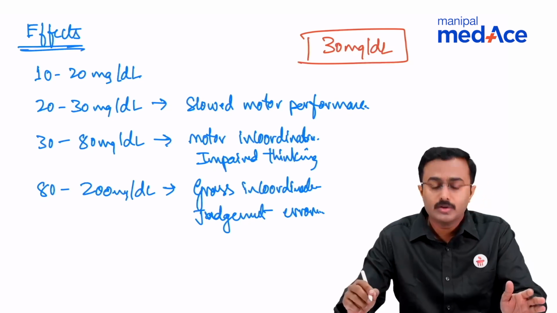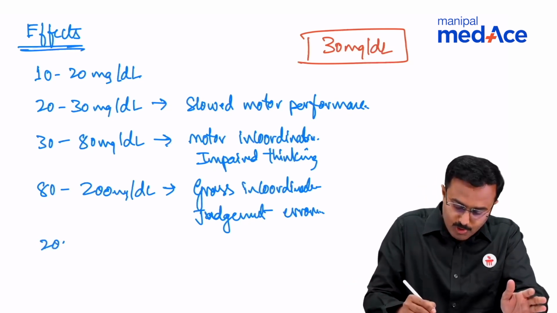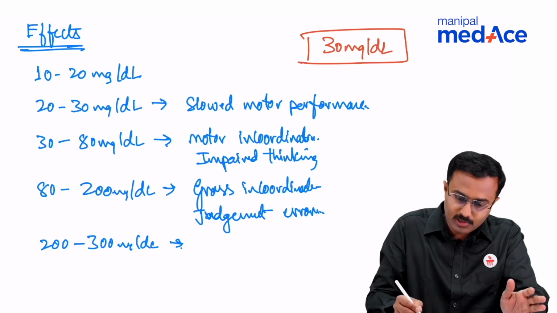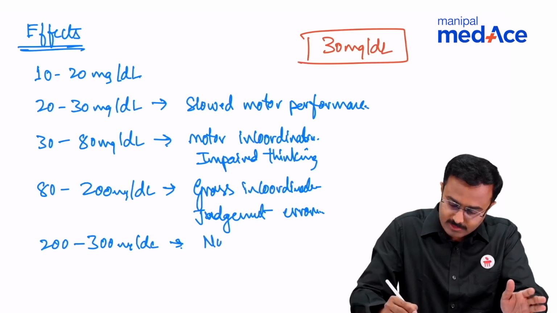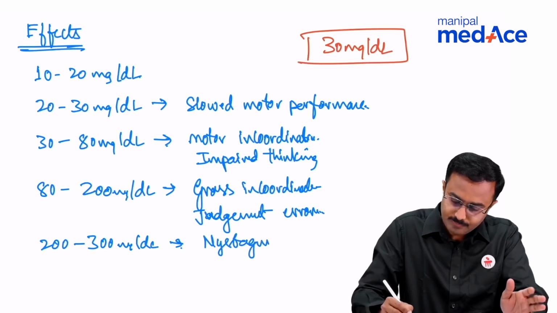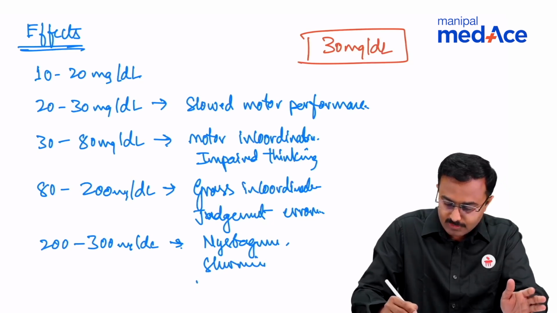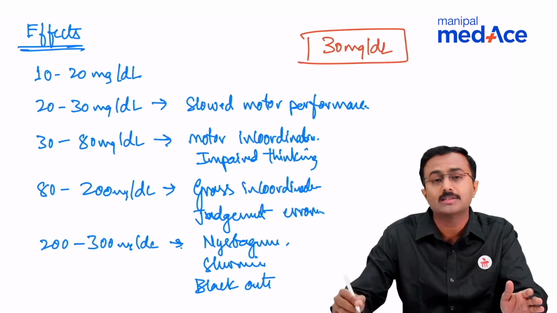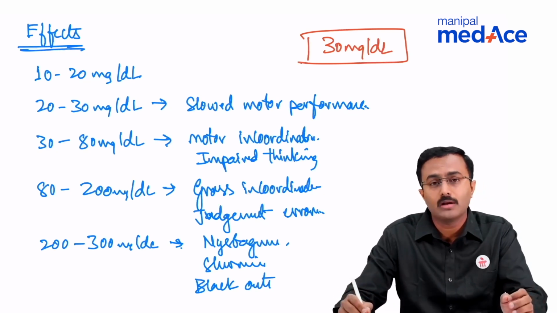Beyond this, 200 to 300 mg per deciliter is the period where a person has nystagmus, slurring of speech, and sometimes blackouts. These are transient episodes where the blood alcohol concentration reaches about 200 to 300.